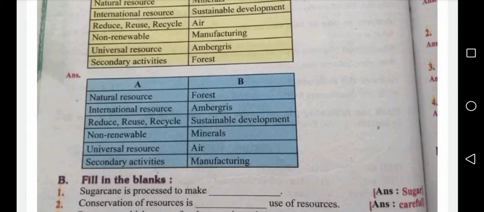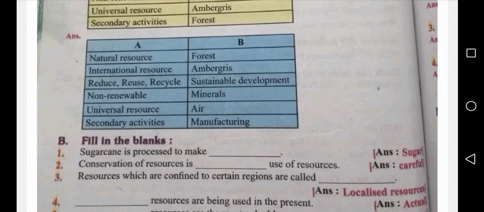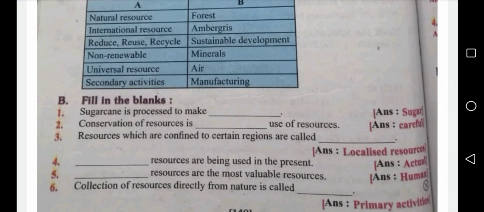Second one, international resource. The answer is ambergris. Third one, reduce, reuse, recycle. For this, sustainable development is the answer. Fourth one, non-renewable. The answer is minerals. Next one, universal resource. Universal resource is air. Air is the universal resource because air is present everywhere. Next one, secondary activities. The answer is manufacturing.